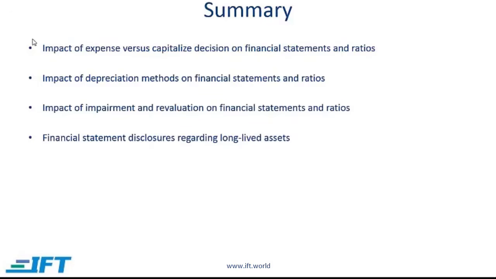We will now summarize this reading. As I mentioned before, this is largely a repeat of level 1, so it is fairly straightforward. You need to understand the impact of expensing versus capitalization, and specifically the impact on financial statement elements and ratios. The impact of depreciation, especially straight line depreciation versus accelerated depreciation, the impact on the asset numbers and then various ratios, as well as income statement impact.